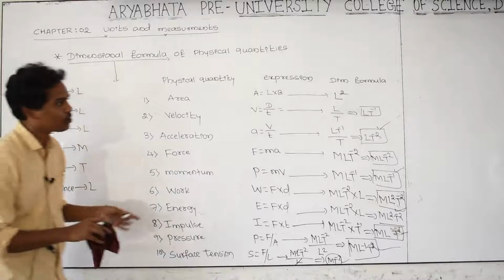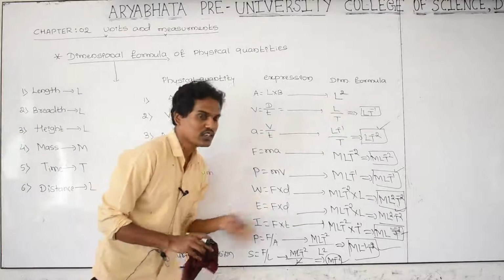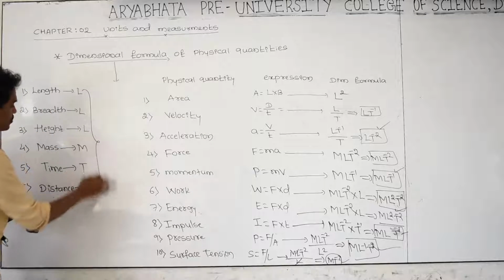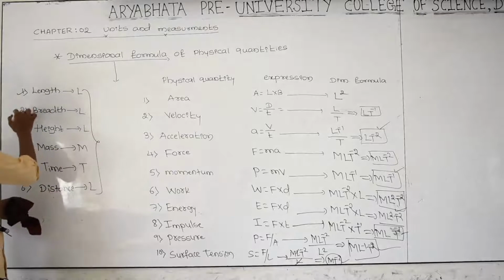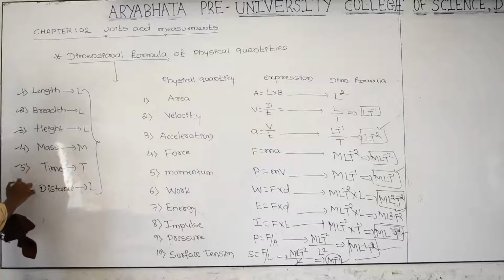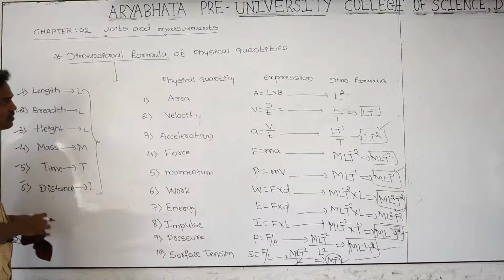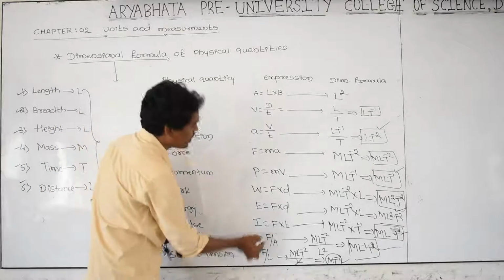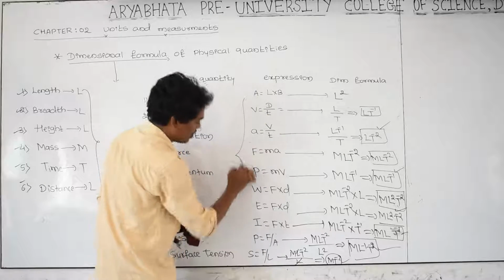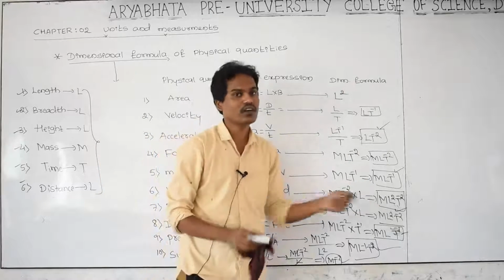And in order to remember all these formulas, you just remember the dimensions of length, breadth, height, mass, time, distance. If you remember this, and the formula of every quantity, then it is very easy to write.